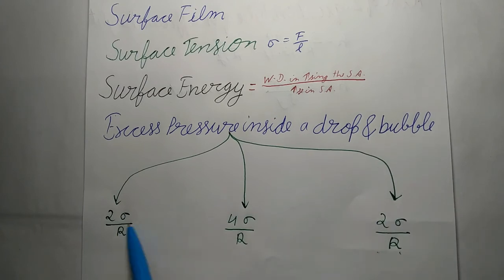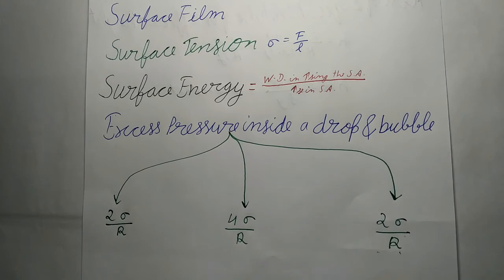Okay, this is for one free surface and this is also for one free surface, but this is for air bubble and this is for inside a liquid drop. Okay, and this middle one is for excess pressure inside a liquid bubble on two surfaces.